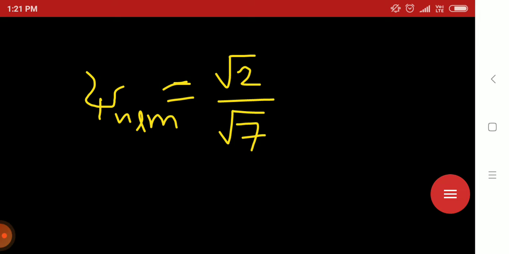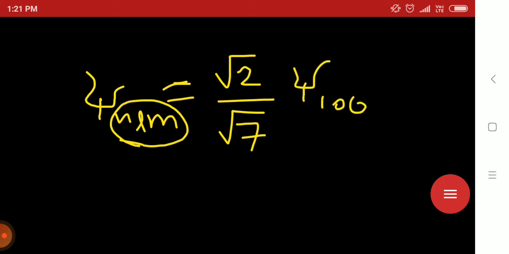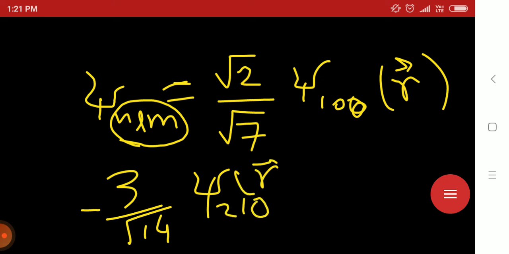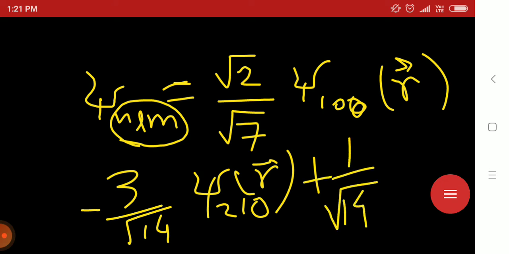Psi nlm equals root 2 by root 7 psi 1 0 0 of vector r, minus 3 by root 14 psi 2 1 0 of vector r, plus 1 by root 14 psi 3 2 2.